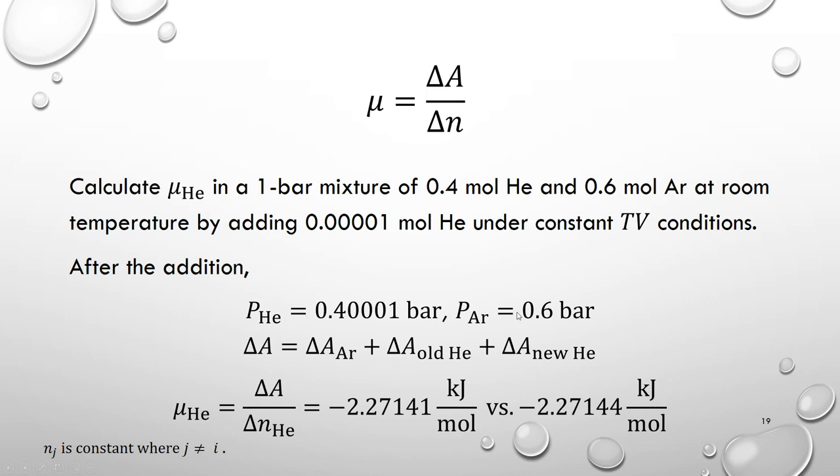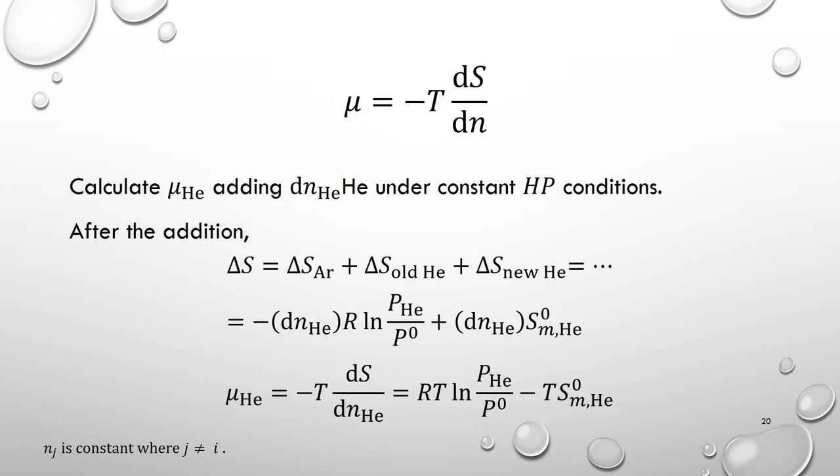Again, we calculate the pressure change. We calculate the Helmholtz energy change of argon, of the old helium, of the new helium. We put them together. We do a division. We get this number. Again, it's very, very close to the almost exact result from the analytical expression of chemical potential. So both numerical calculations result in the same result.